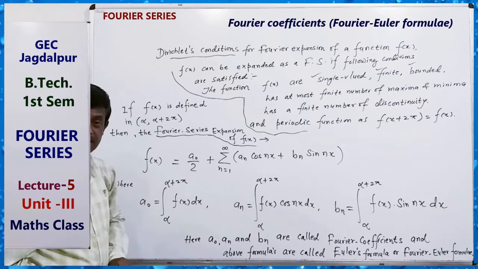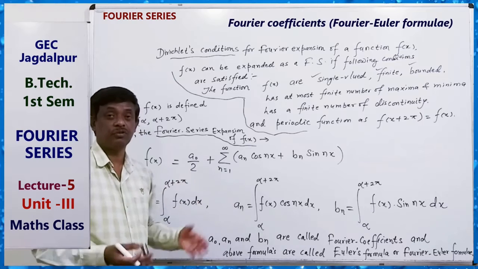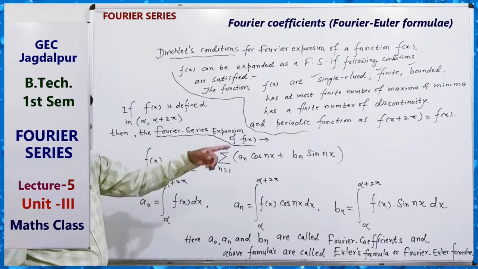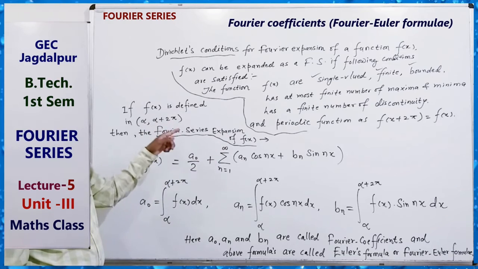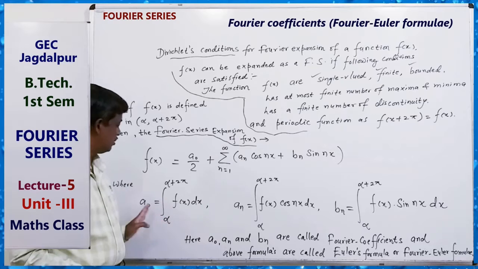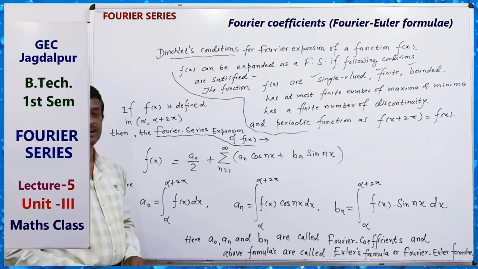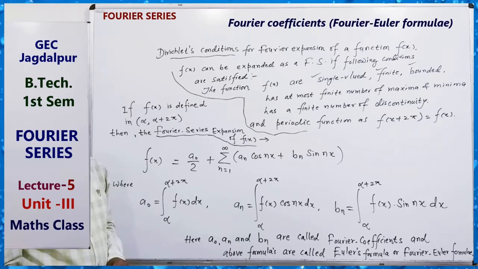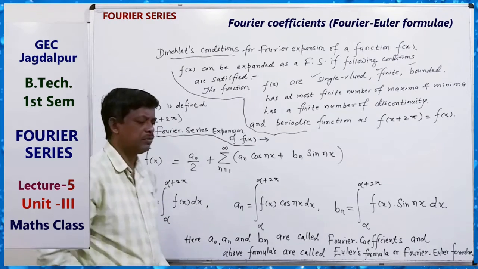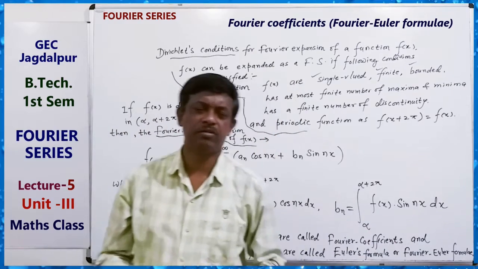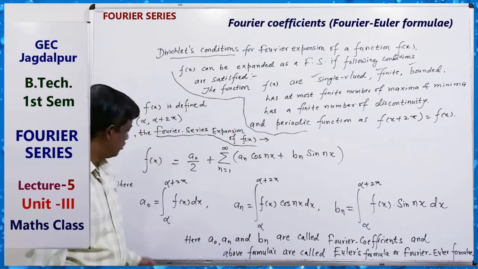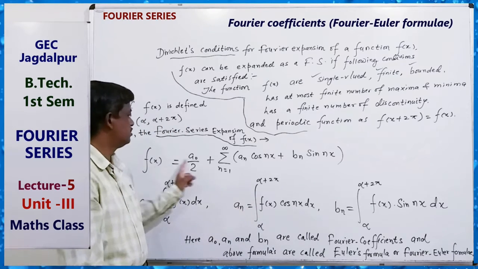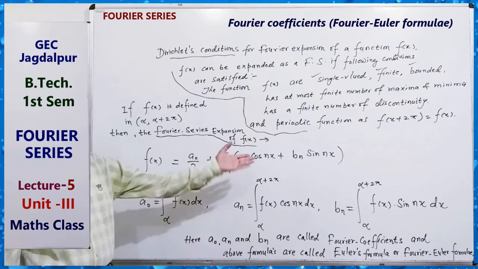So for obtaining the Fourier series expansion of a given periodic function with period 2 pi in this interval, we just have to find the values of a0, an, bn. The interval is alpha to alpha plus 2 pi, that is, the interval length is 2 pi. Okay, so our work is what? For finding the Fourier series expansion, find the values of a0, an, bn, and put them in this series.